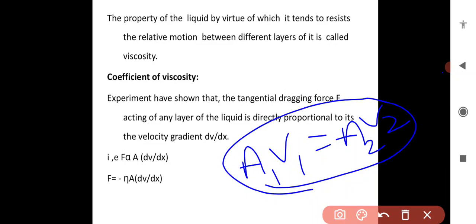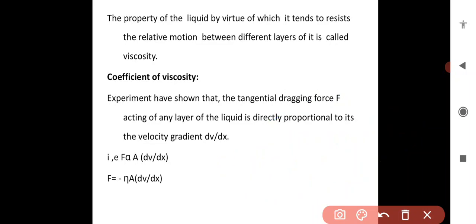In the examination, it could be asked for 2 marks: write the expression for equation of continuity. You can write A1 V1 equals A2 V2, where A1 and A2 are cross sections at different positions of a tube, and V1 and V2 are the corresponding velocities.